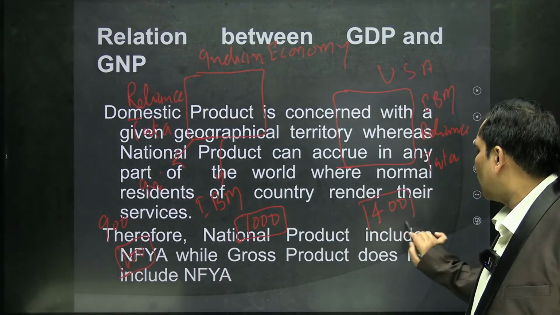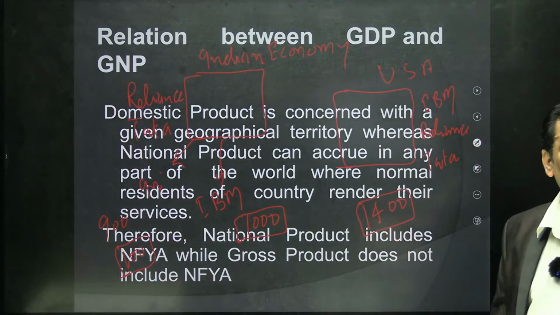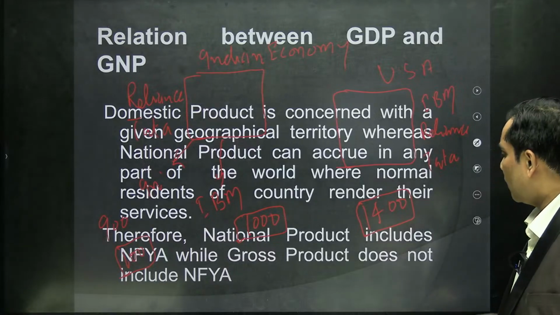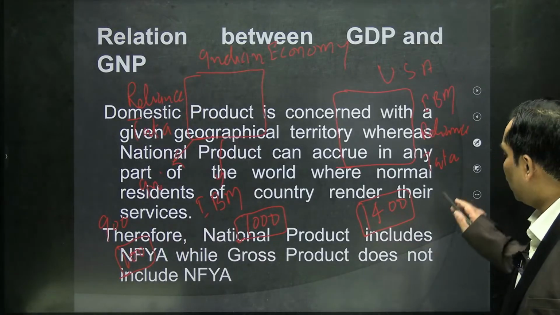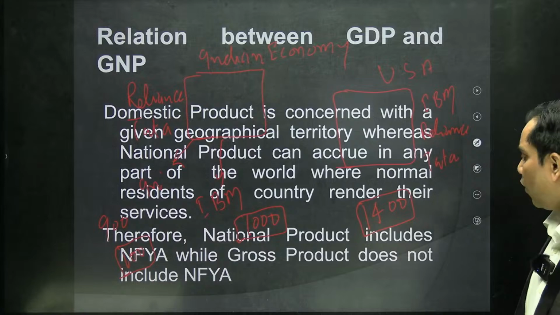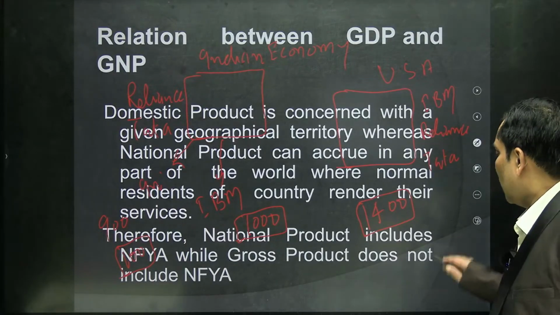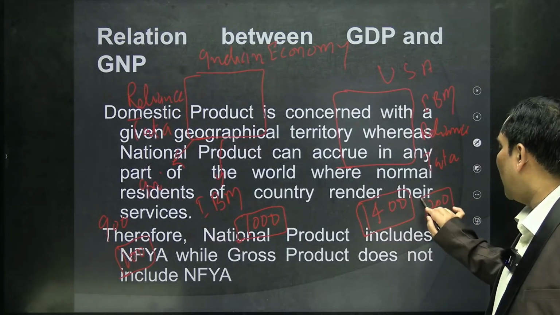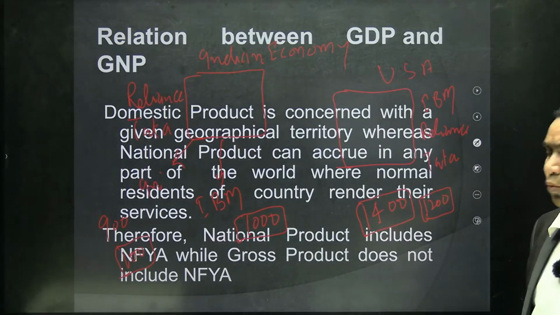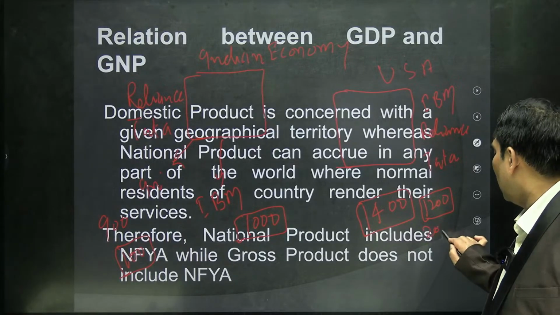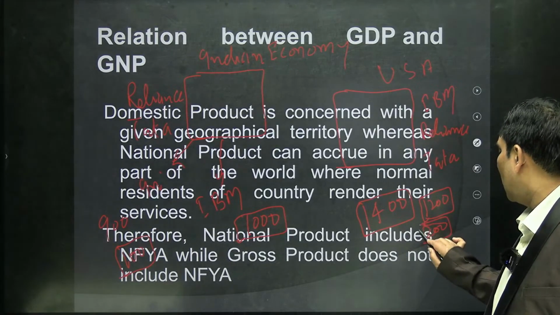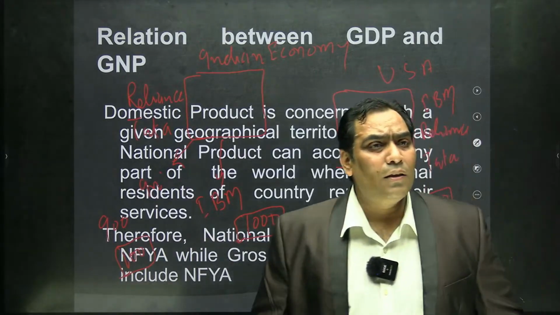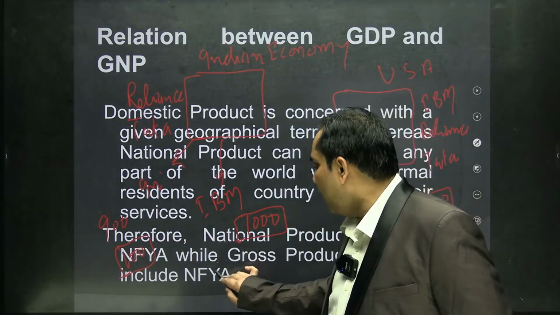Out of this 1400 GDP of USA, 1200 value of production is being done by USA firms, and 200 value of production is being done by Indian firms. Okay.